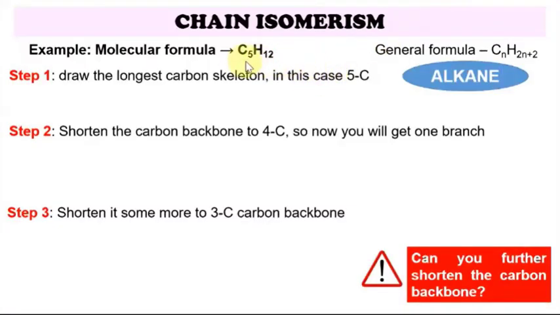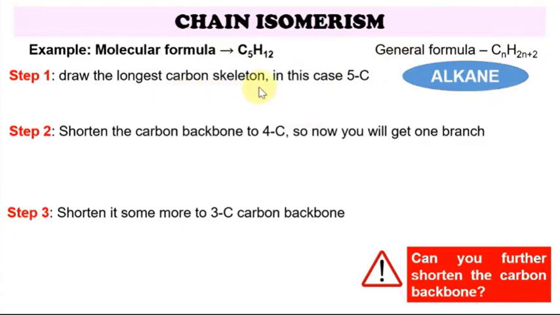To identify the chain isomerism from a given molecular formula, first you have to take out the general formula to identify the class of compound. For example, here we have C5H12. The general formula is CnH2n+2. This general formula indicates that these compounds are alkanes.